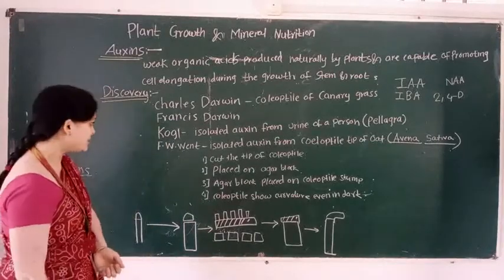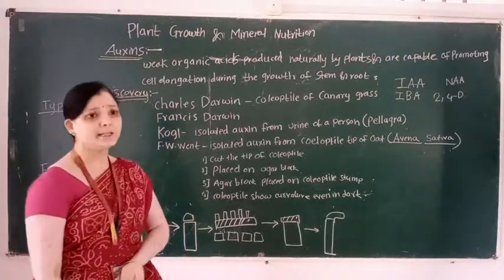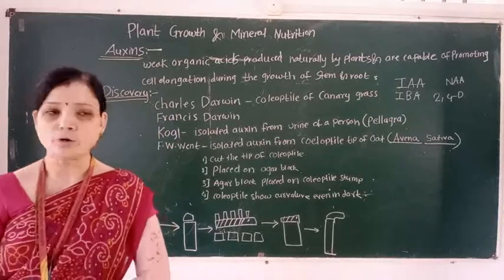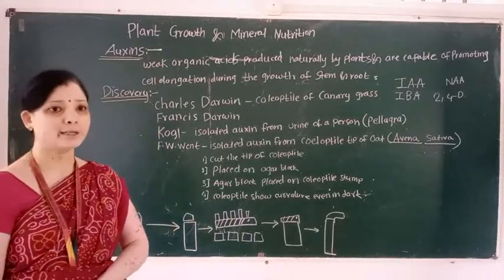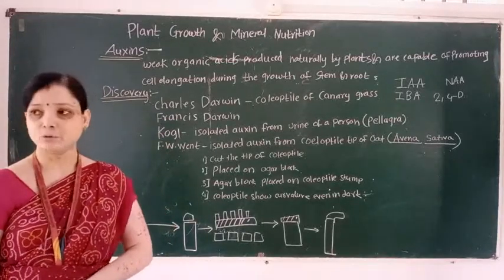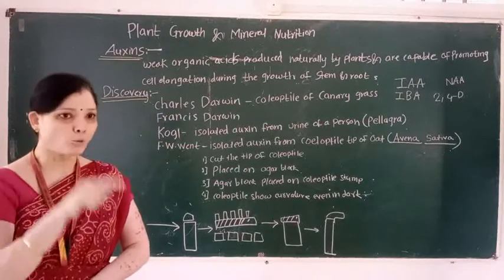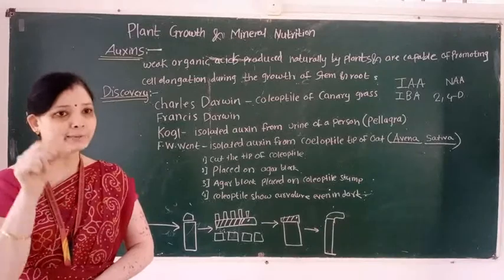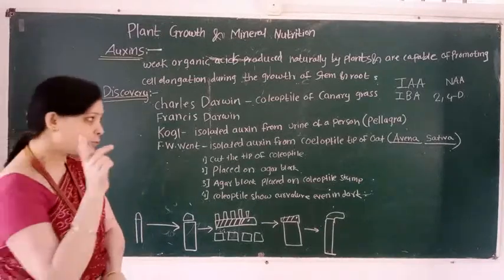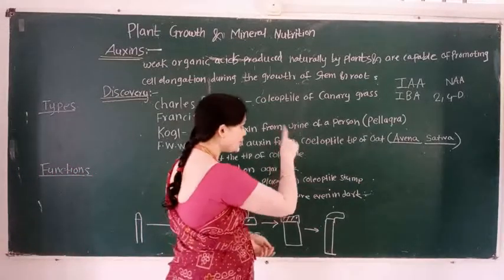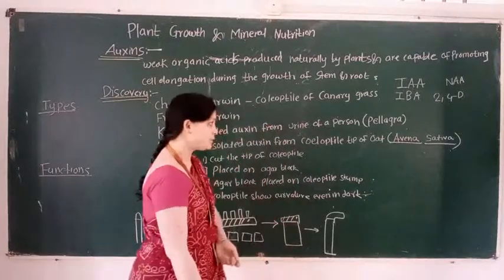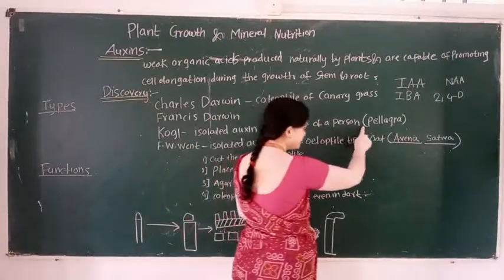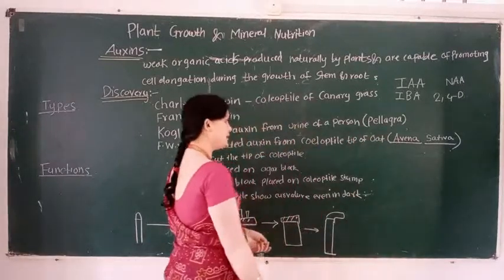Then the next scientist, Kogel, isolated auxins from human urine. So here also remember this point: Kogel isolated auxins from the urine of a person who suffered from a disease. This disease is called pentagram.